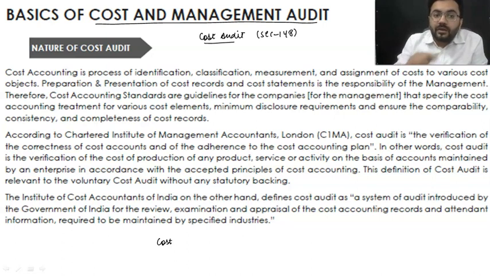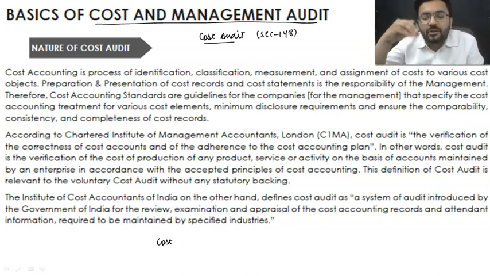It's all about identification and verification of the various cost objects. That means whatever the costing drivers or costing elements, they are assigned properly or not.